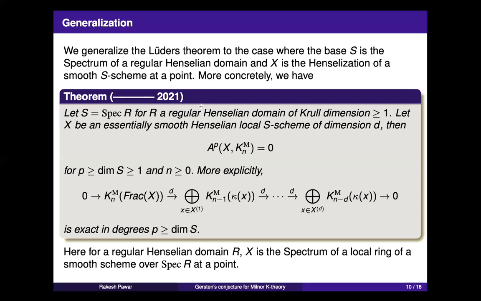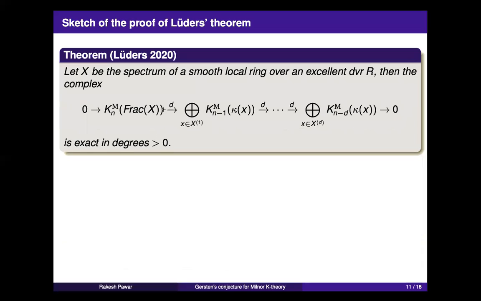S is local, right? Here X is now essentially smooth. No, S is local, right? Yeah, S is actually, I want to take any affine domain. No, but then what do you mean by Henselian non-local domain? Oh yeah, actually, you're right. I mean, actually, S is a spectrum of a local ring R, where R is a regular Henselian integral domain, which is local. Yeah. Okay. Yeah, thanks.